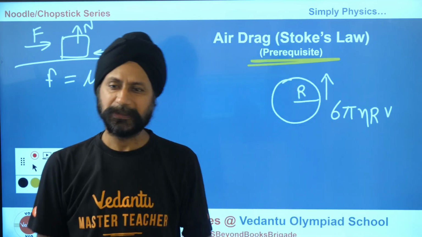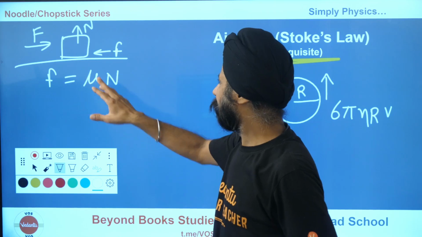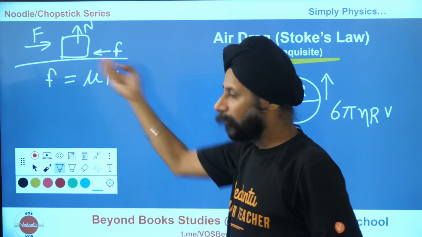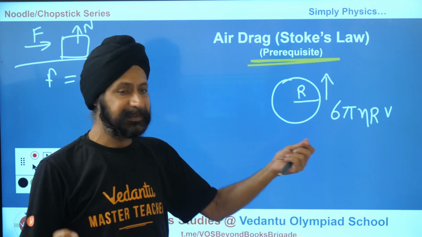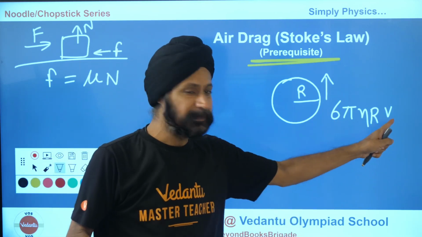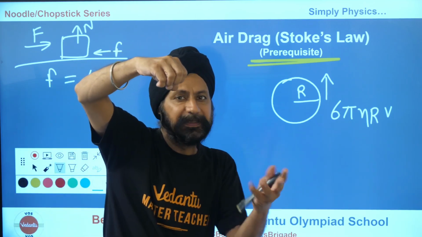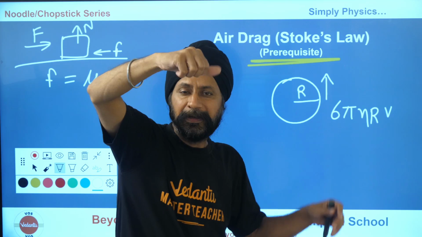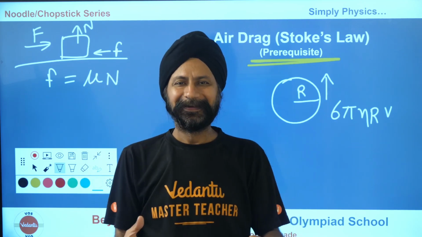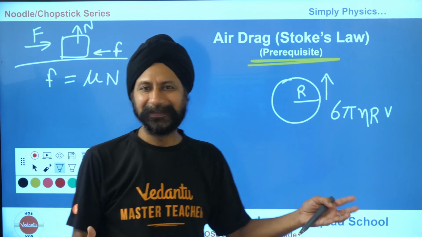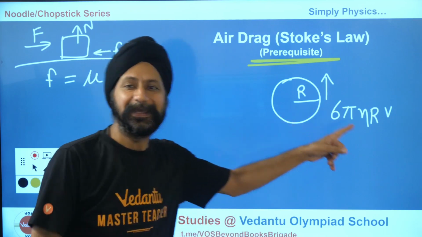Now that's something interesting, because when I spoke about the solid case, it is dependent on the normal force and the roughness. It doesn't depend on how fast the box was moving. But here the air resistance depends on velocity. V is velocity. So when this raindrop starts falling down, there is no velocity, there is no air drag, there is no air friction. As it falls down faster and faster, the air drag is increasing. Very interesting thing happening here. The friction force is more if the velocity is more, and that is the key to terminal velocity.